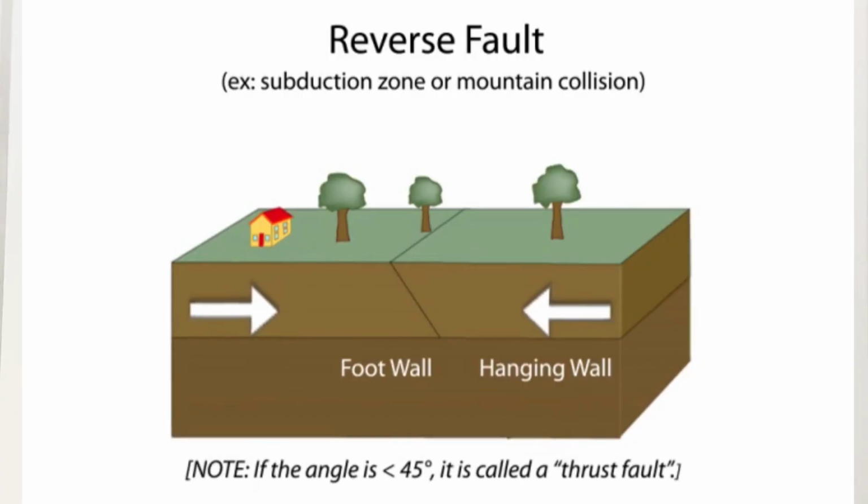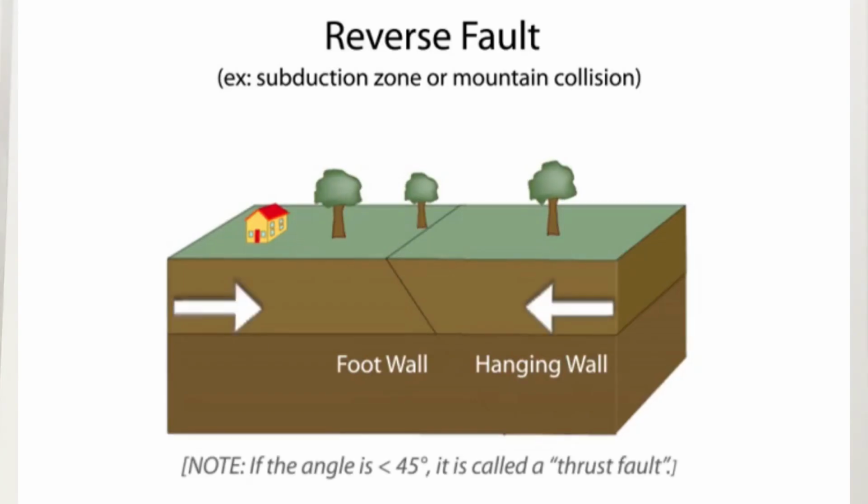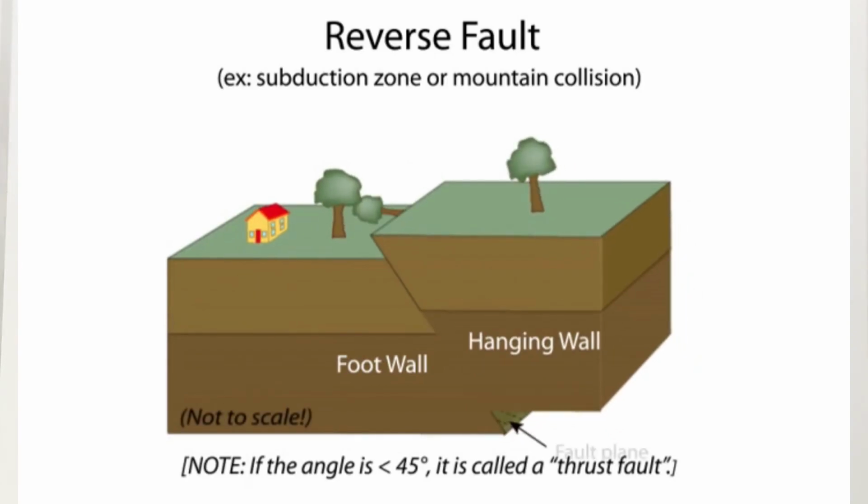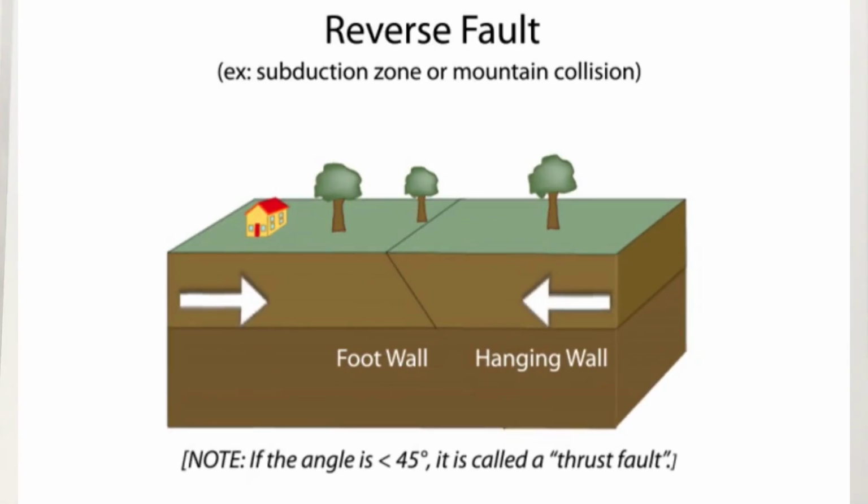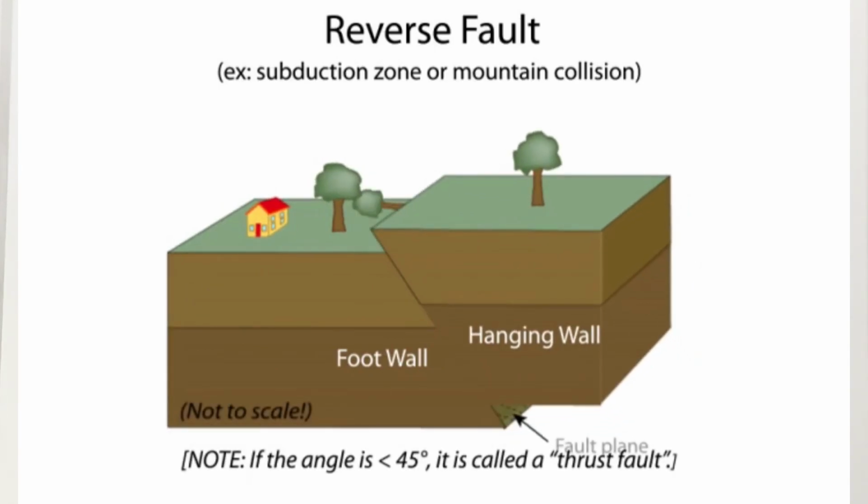So second type is when the plates are compressed or pushed together, which results in reverse or thrust faulting. One plate was pushed up onto the other plate. The block above the inclined plane moves up relative to the block below the fault. This motion is caused by compressional forces and it results in compression.